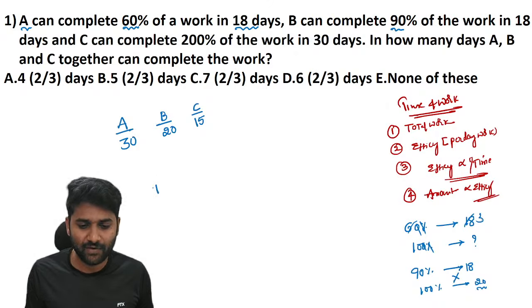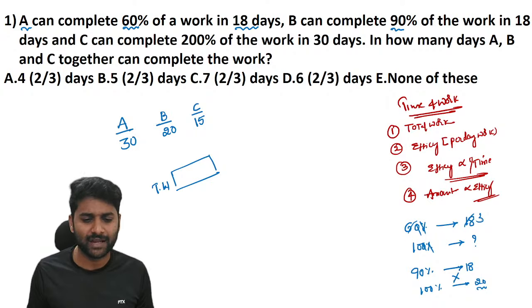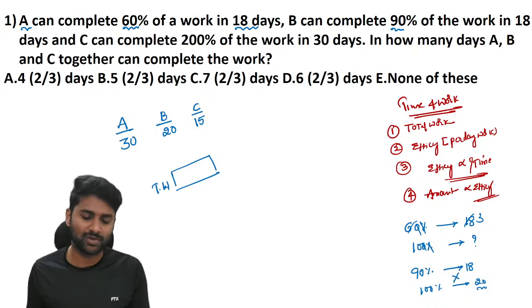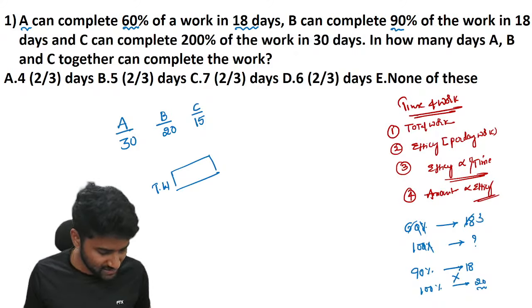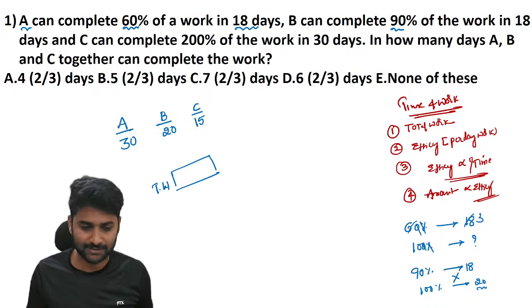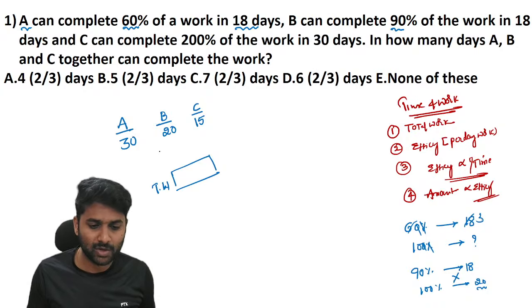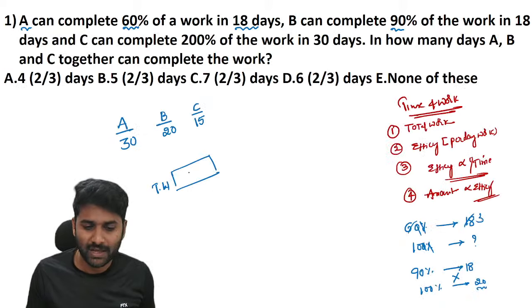Now guys, we need one reference value. It's all about the total work. So for total work, you can take any value, but instead of any value, we are using the concept of LCM. So it minimizes your calculation. That is the only reason we are taking the LCM concept into time and work. So what is the common multiple of 30, 20 and 15? As you know, the LCM of all these numbers is 60.